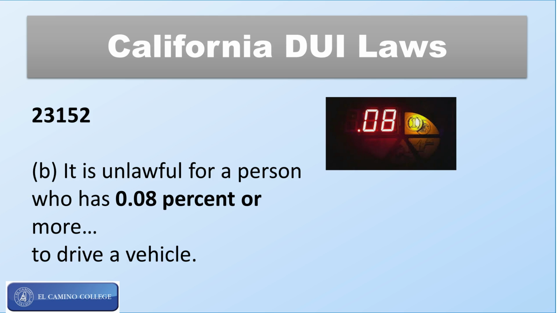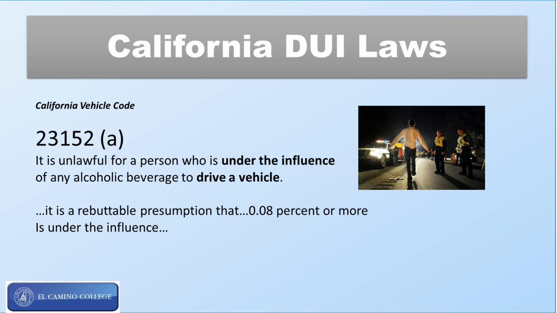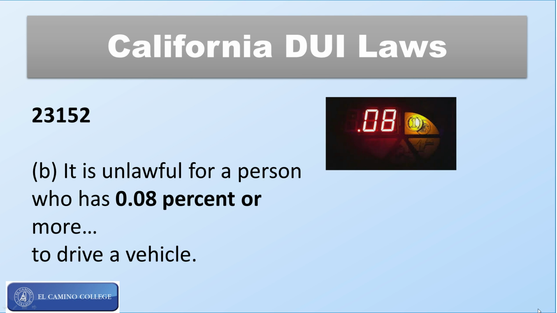Now, section 23152(b) says it's illegal to drive with a .08 or above. So what's the difference? Well, let's go back and look. (a) says, you look right there, it says it's driving under the influence of alcohol, whereas (b) says nothing at all. All it says is this person has to have a .08 or above.